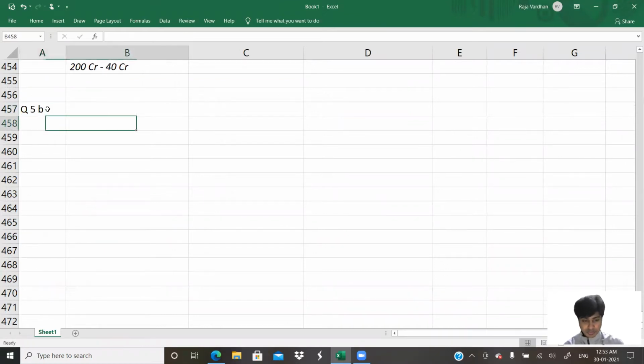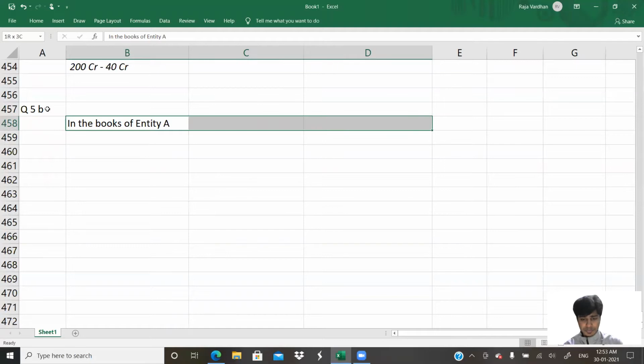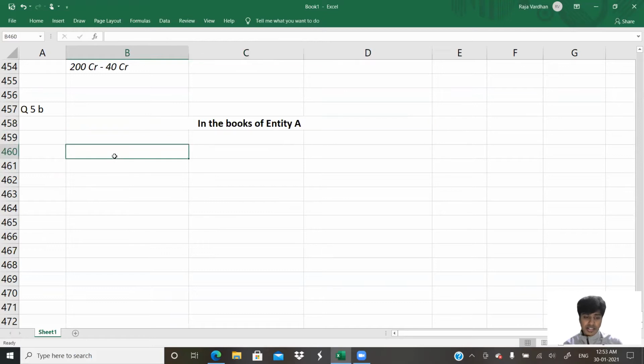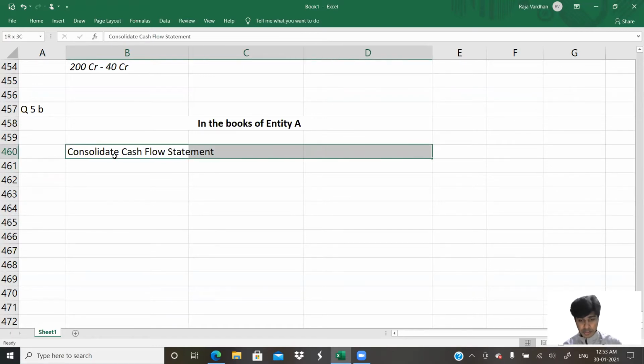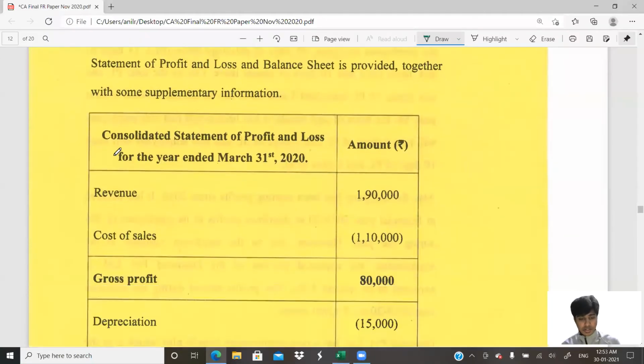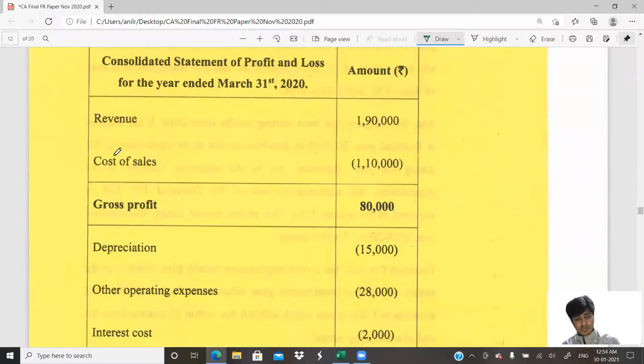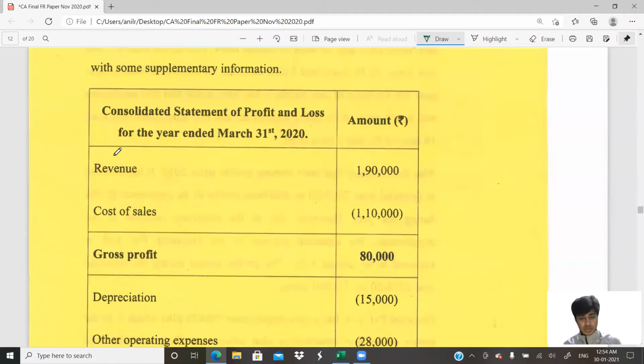Question 5B of entity A. What is the end answer that is being required? Consolidated cash flow statement. Okay, perfect. No problem whatsoever. So consolidated cash flow statement for the year ended 31st of March 2020.